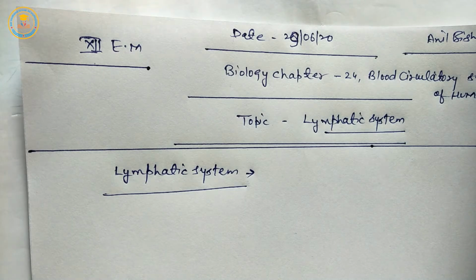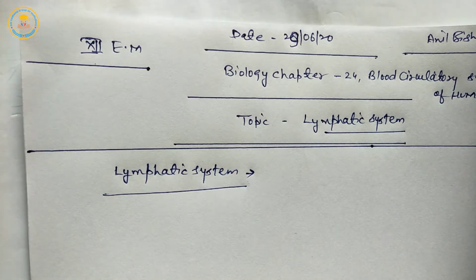The blood circulatory system includes blood vessels and the human heart. And the next system is the lymphatic system.